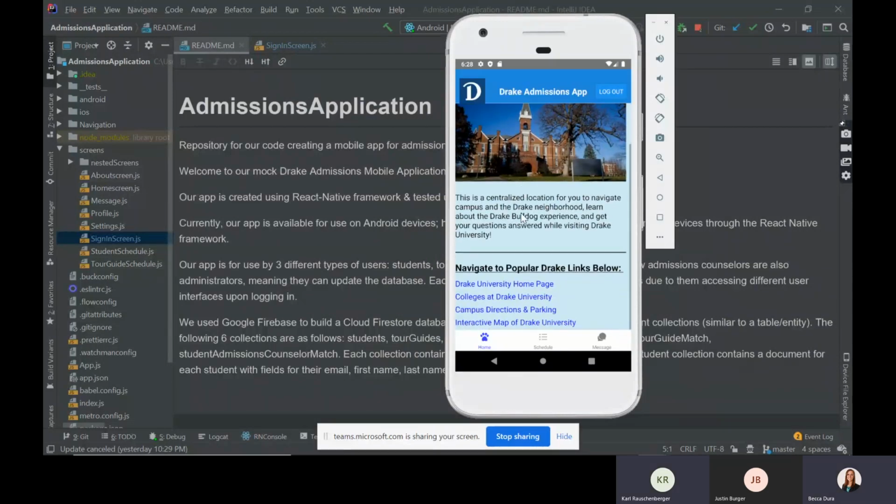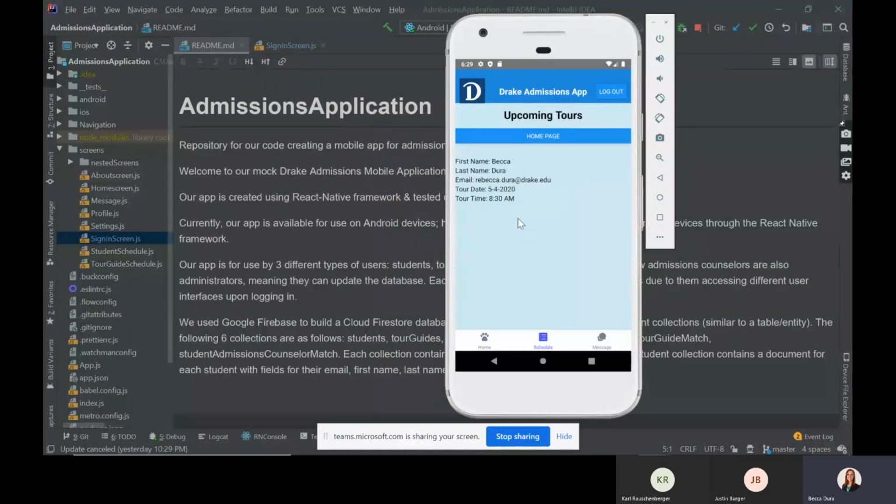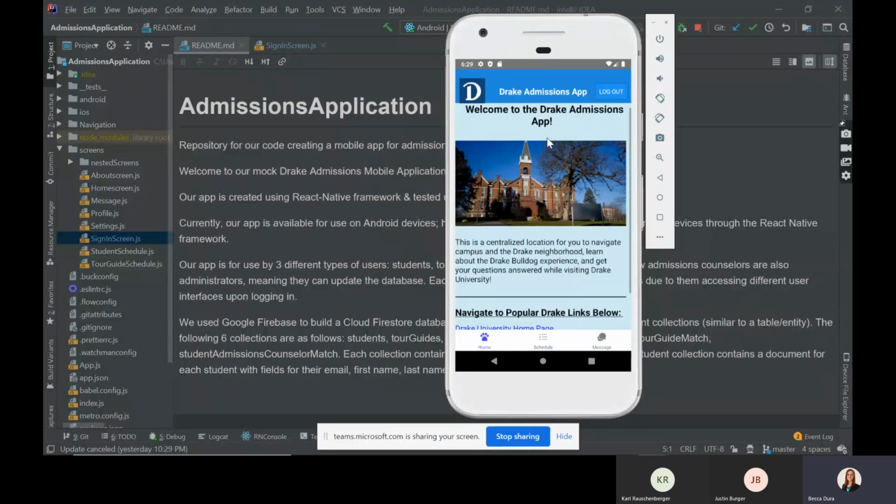When you log in, you can see it's pretty much the same thing on the home page and the messaging page, but the schedule will instead show all the students that you're giving tours to in the future, and it'll show them as a list if you have more than one person assigned to you. Obviously right here, Carl only has one person assigned.